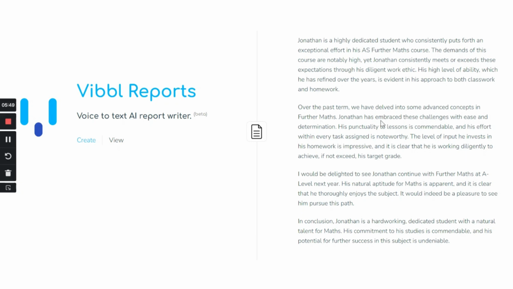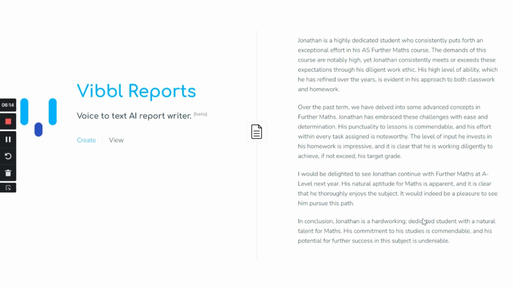Jonathan has embraced these challenges with ease and determination. His punctuality to lessons is commendable, and his effort within every task assigned is noteworthy. The level of input he invests in his homework is impressive, and it is clear that he is working diligently to achieve, if not exceed, his target grade. I would be delighted to see Jonathan continue with further maths at A level next year. His natural aptitude for maths is apparent, and it is clear that he thoroughly enjoys the subject. It would indeed be a pleasure to see him pursue this path.